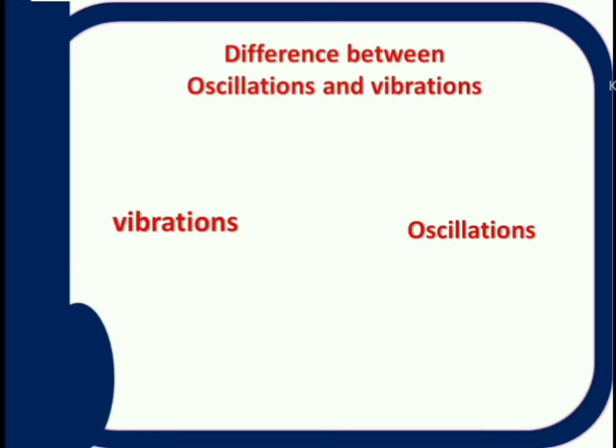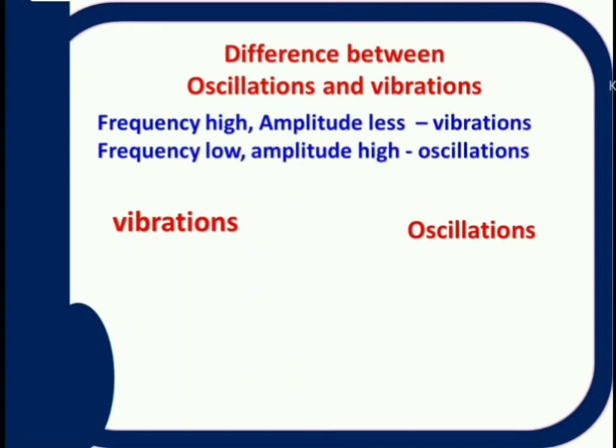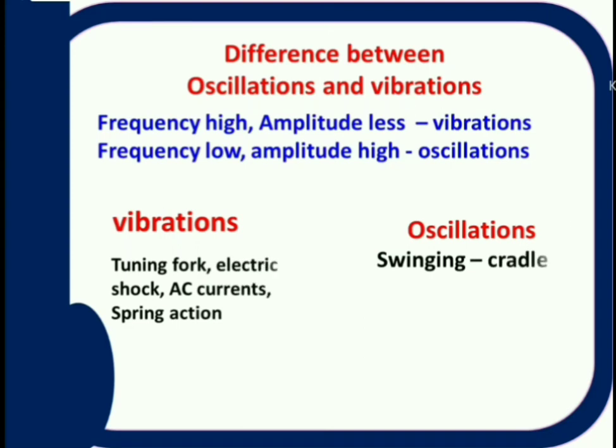Depending on the frequency, oscillations are two types. One is oscillations, second one is vibrations. If the frequency of the oscillations is less, then they are said to be normal oscillations. If the frequency is more, that means more number of oscillations are taking place in less time, then that type of oscillations are called vibrations. So vibrations means more number of oscillations taking place in given time.